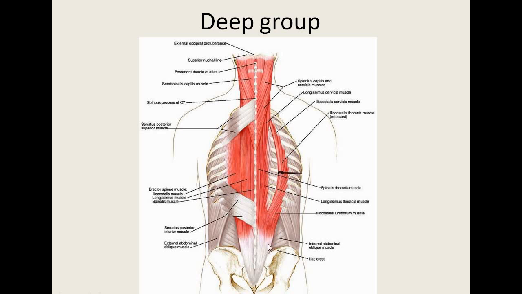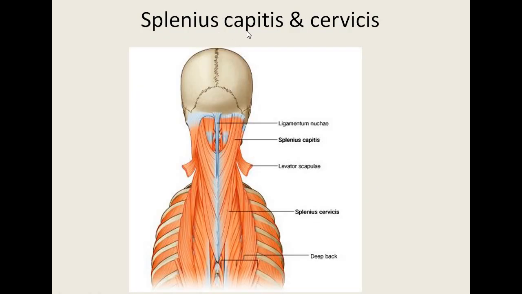And these are the main muscles of the back region of the body, which extend from the sacrum up to the skull region. First we will see the splenius capitis and the cervicis. The splenius capitis arises from the spinous process of the 7th cervical vertebra and the upper 4 thoracic vertebrae. Its fibers run upward and laterally and insert into the mastoid process and the lateral 1/3 part of the superior nuchal line.